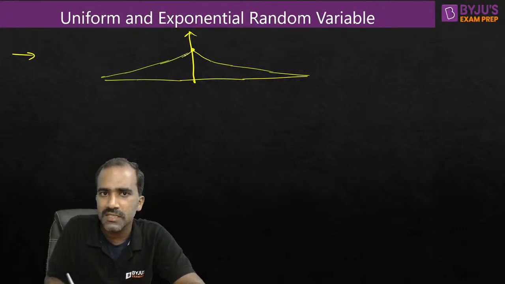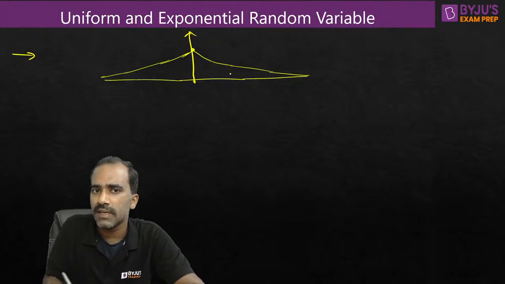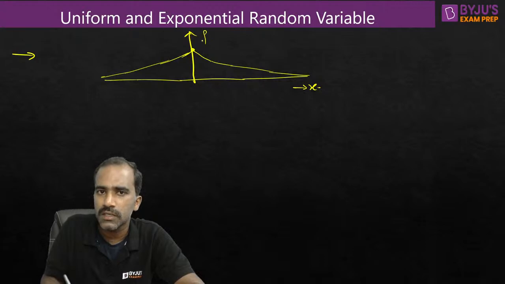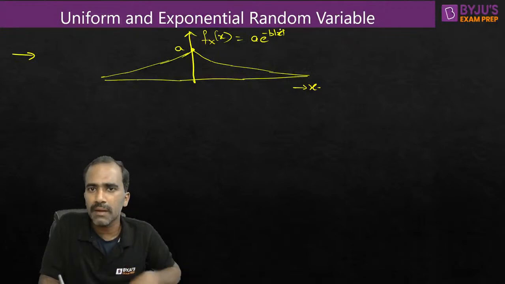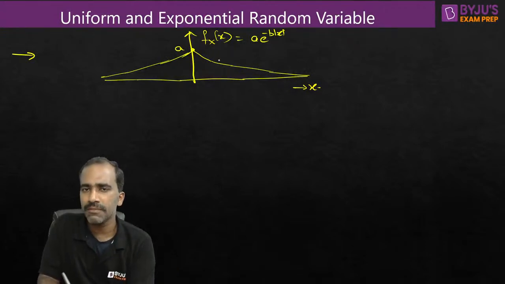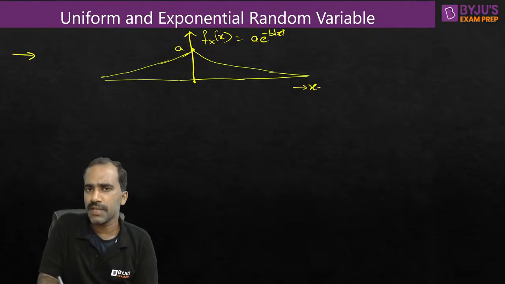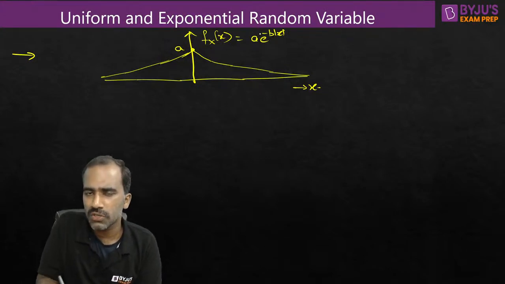What we have discussed in the previous slides is an exponential graph which exists only on one side. But here I've given you a graph where it exists on two sides as a function of x. This is fx of x. Let me say the height is a. Let me write it as a into e power minus b mod x. I'm writing this equation, an e power minus mod x kind of equation it will have. So some constant here, some constant here. We don't know if those constants are the same or not.